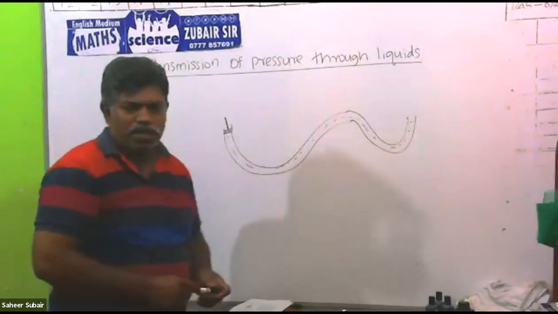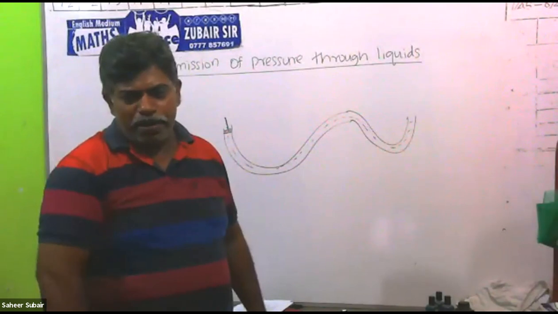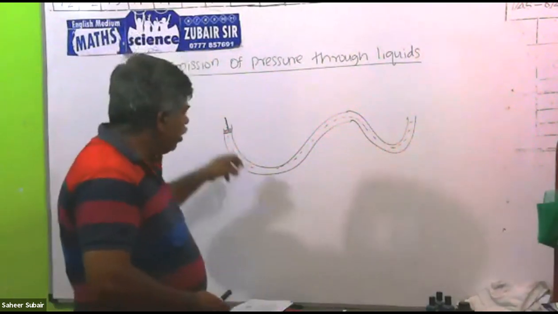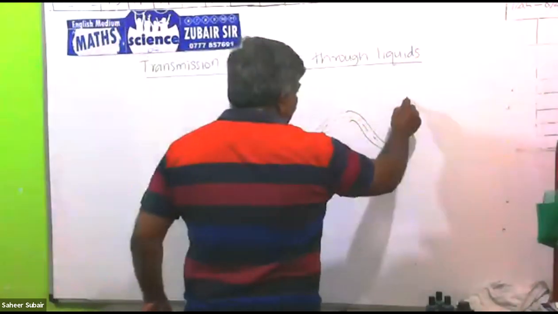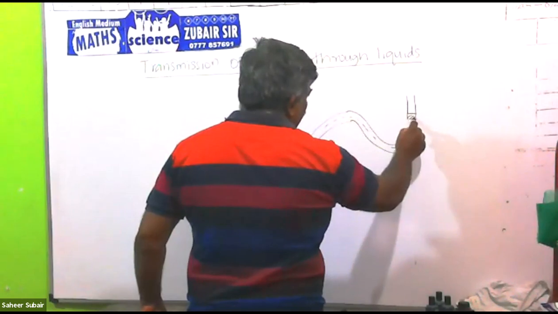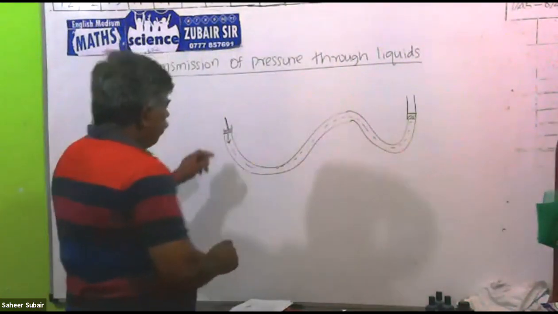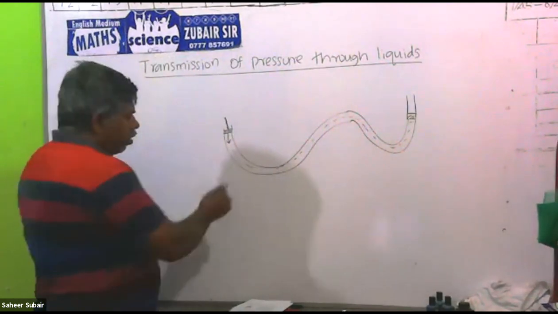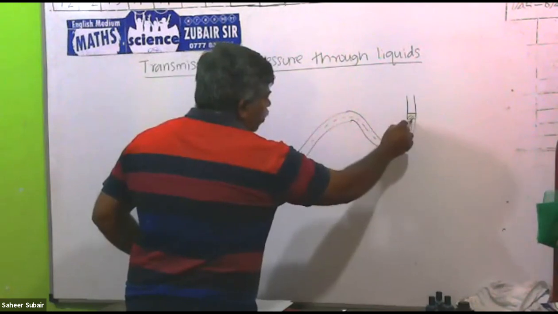But the liquid does not become small while pressing, it is not contracting. Because of that, if you press this side, and there is a piston on the other side, then the pressure that you are giving to this liquid passes through the liquid and presses the other piston.